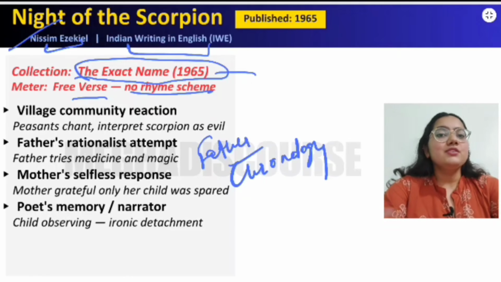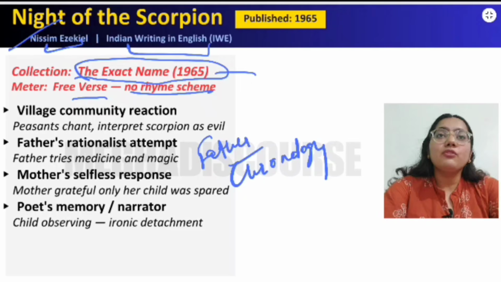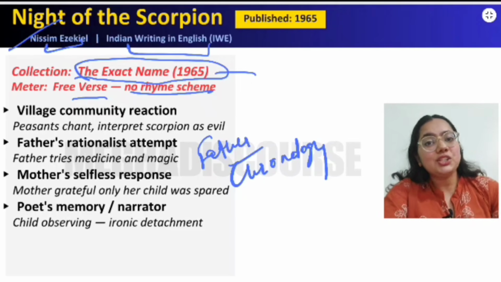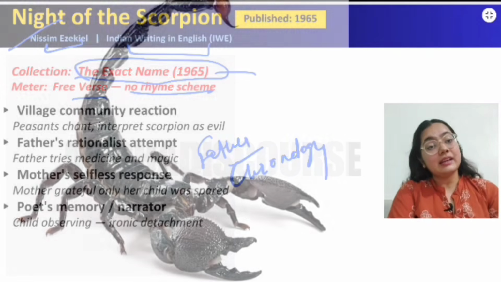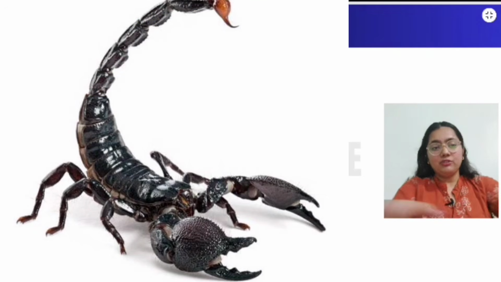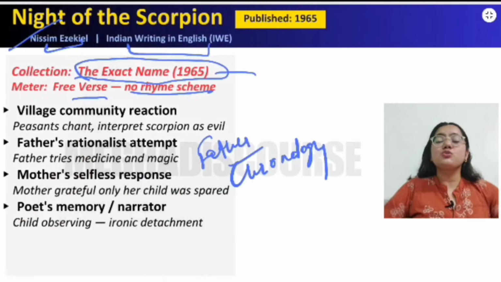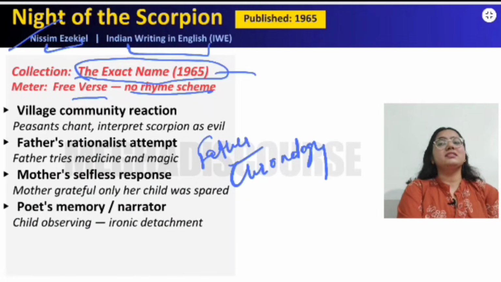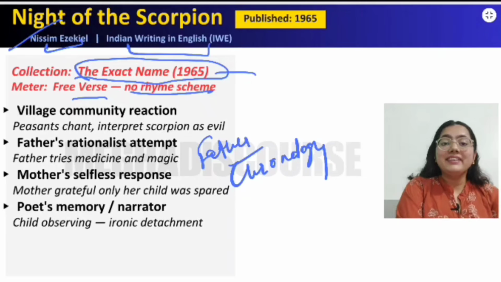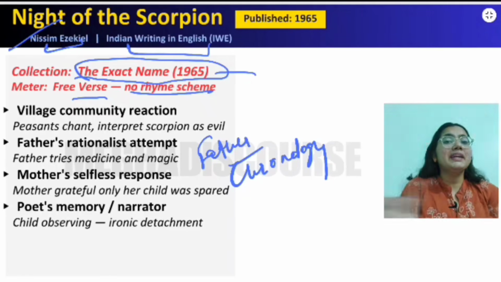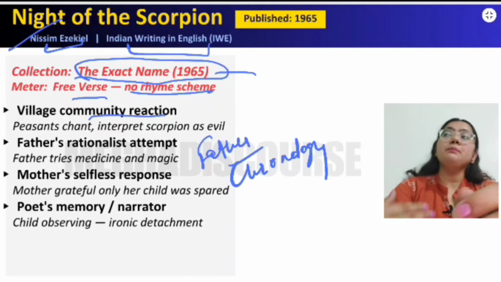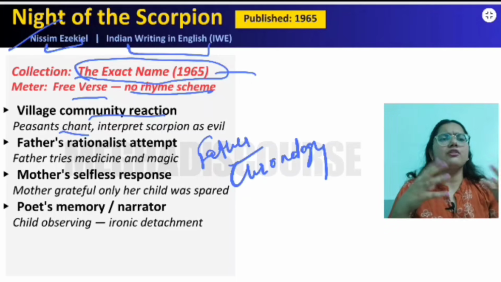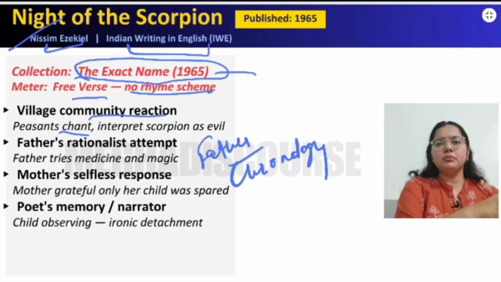So when it comes to the poem, we know that there is an Indian village, and the mother of a boy has been bitten by a scorpion. Now she is just lying on the floor, and there are farmers who are sitting around her, and they are hoping that she just recovers, she just heals, and the poison does not spread into her body. So they are all just hoping and praying. So village community reaction: first there are peasants, and they are just chanting and praying to God that please let not the woman die, right?